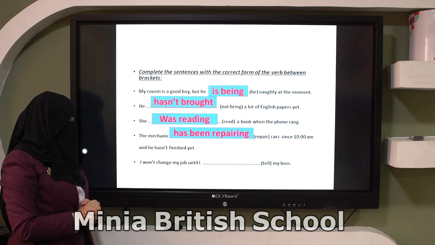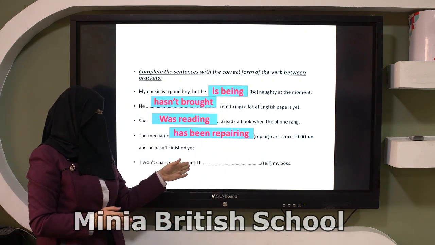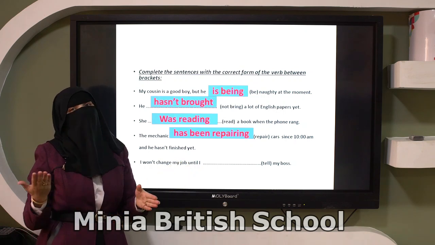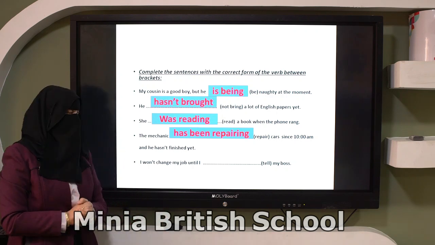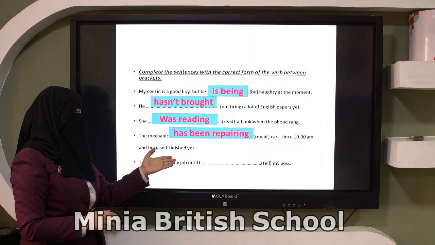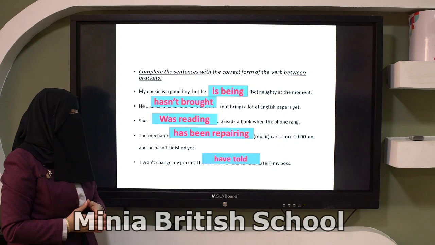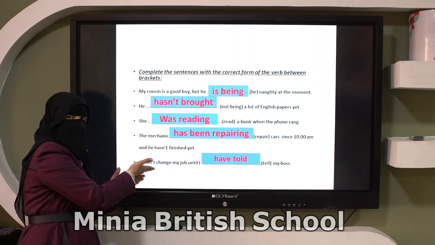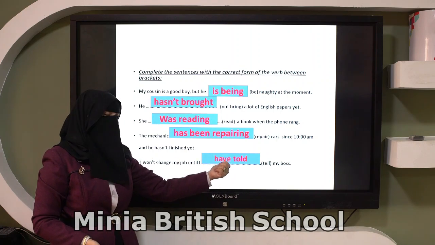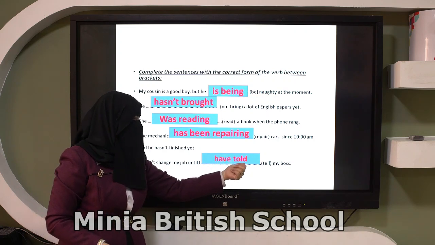Look at this one. I want to change my job until I tell my boss. Okay, here we have the temporal until. And after until or after any temporal, you can use present simple or present perfect. So, I want to change my job until I. Yes, excellent. I have told my boss, because I can't do this action before this one. So this one will happen first. So I have told my boss.